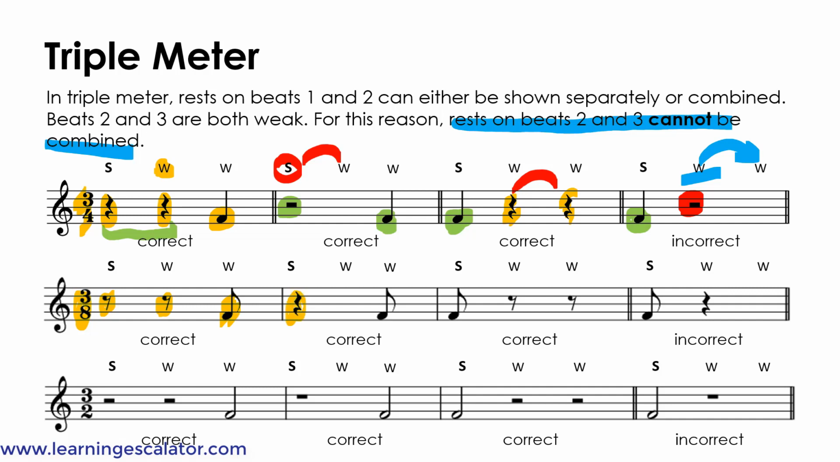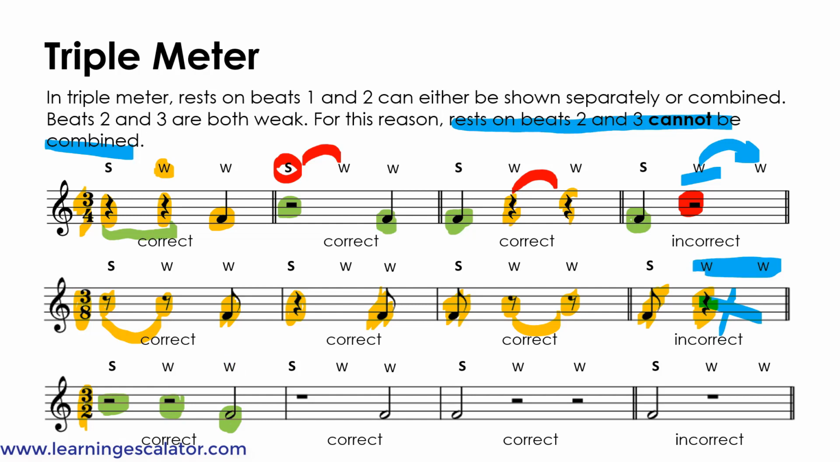A quarter rest, which is these two eighth rests joined with an eighth note, is also correct. An eighth note with two eighth rests is also correct, but an eighth note with these two eighth rests joined into one quarter rest is incorrect because there is a weak beat carrying a weak beat. Now the last one is 3/2 time, so there is a half rest and a half note, which is correct because this weak beat or this weak beat isn't carrying anything.